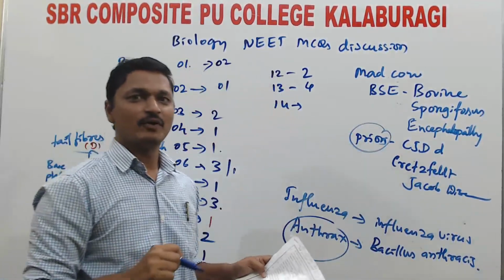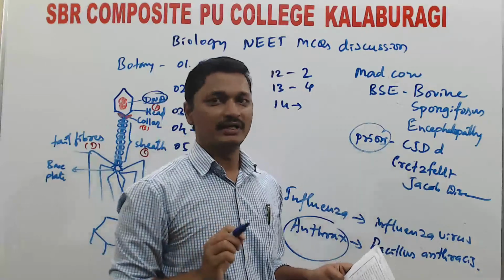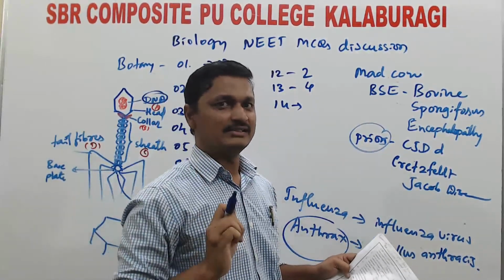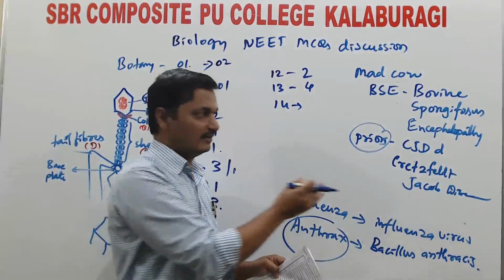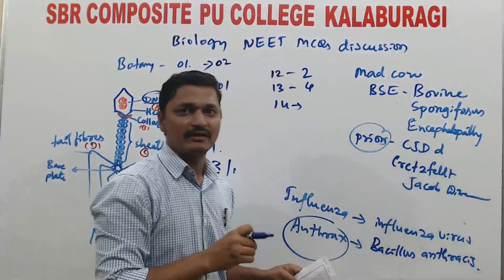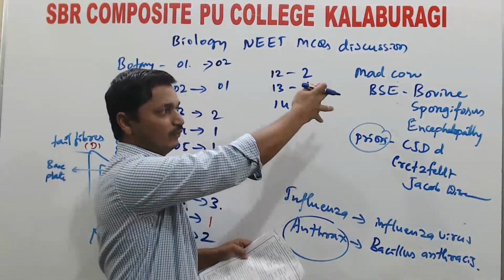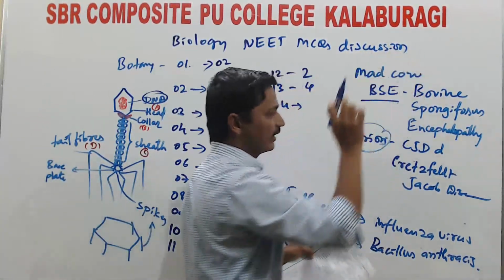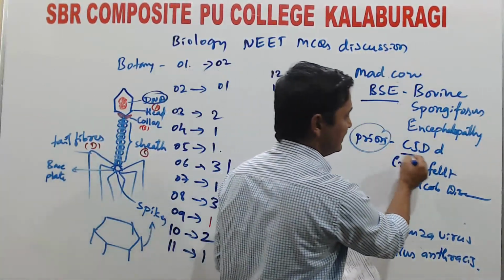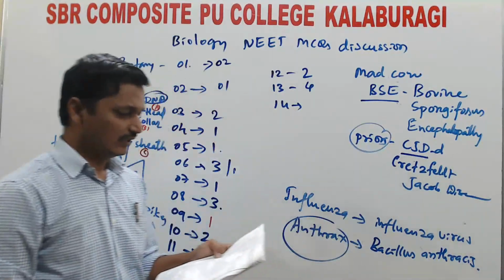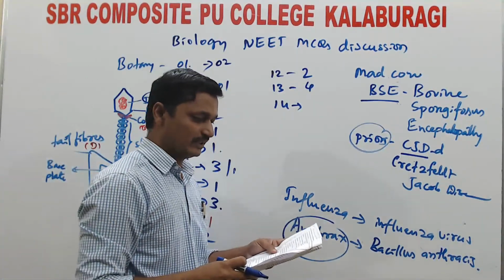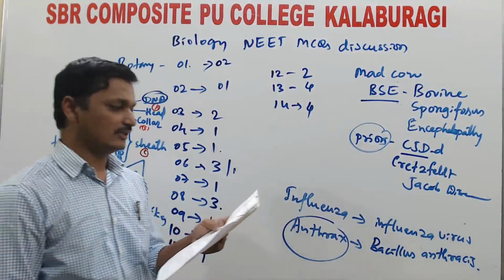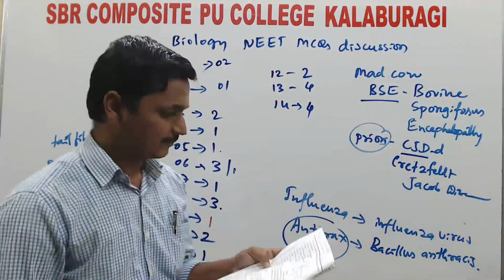Prions are small infectious protein particles. They force the proteins present in the brain cells to misfold, and they may damage the brain. Okay, the two diseases caused by prions: one is BSE, also called mad cow, and one more is CJD in humans. So the answer is the fourth option here, prions. Question number 14, fourth option, prions cause mad cow disease.